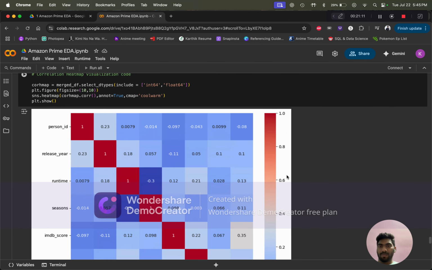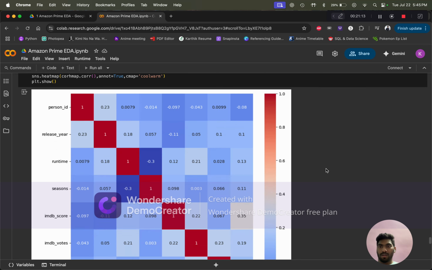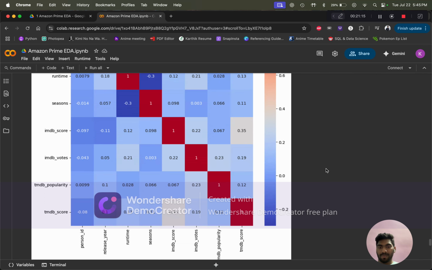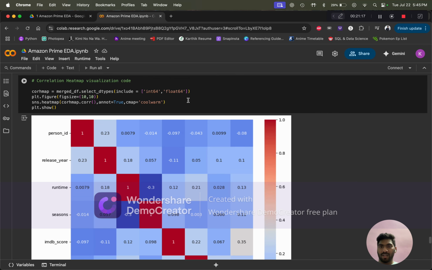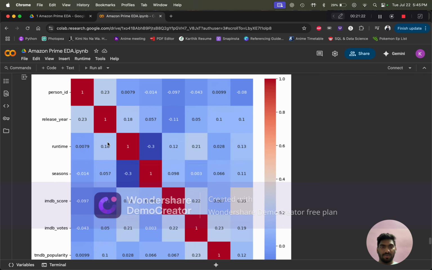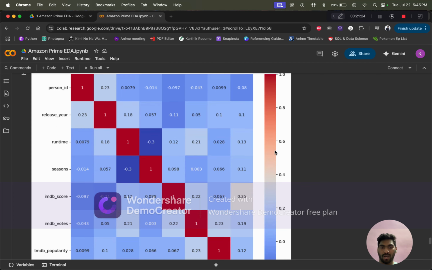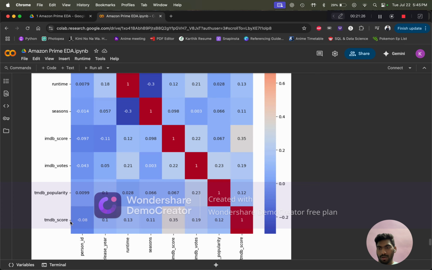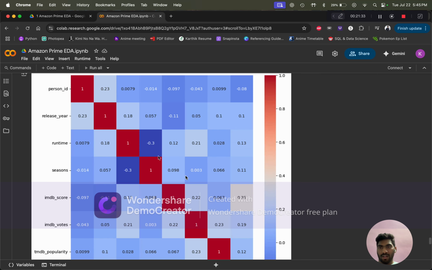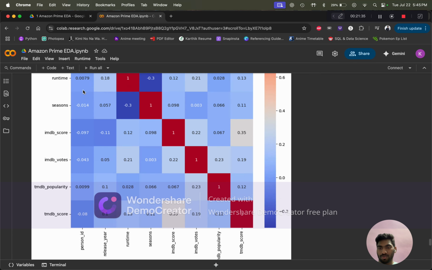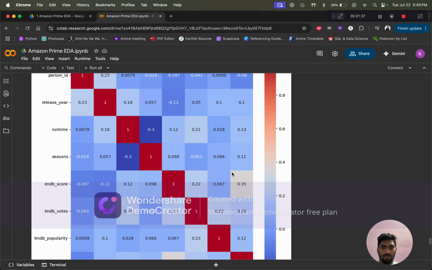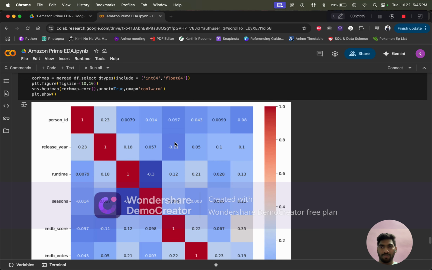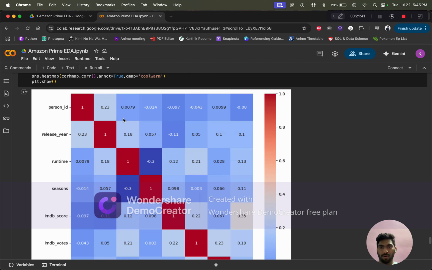This is the correlation map showing all the numerical data types, which include integer and float data types. As we can see, there are positive and negative correlations between all the numerical types. As we can see 0.1, 0.2, 1, 0.22. There are negative correlations between some of them. As you can see, most of them are moderately correlated to each other.